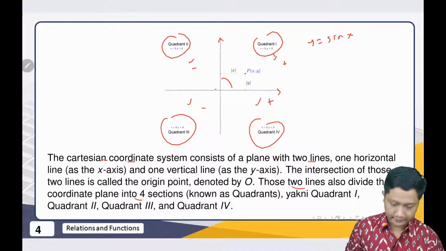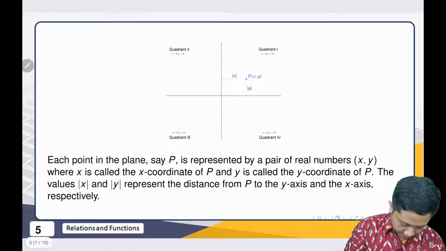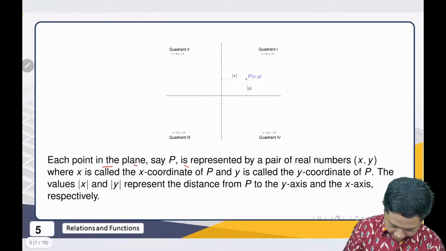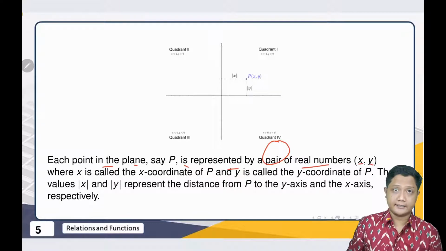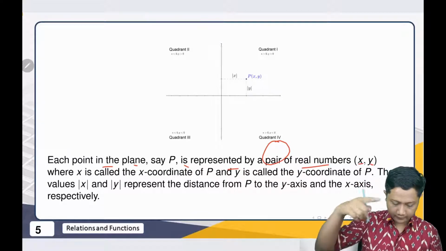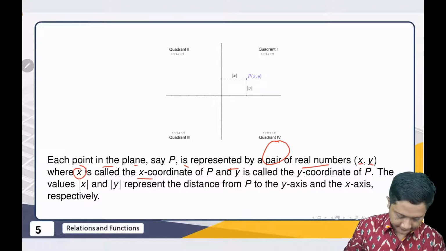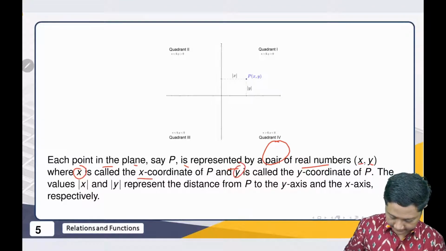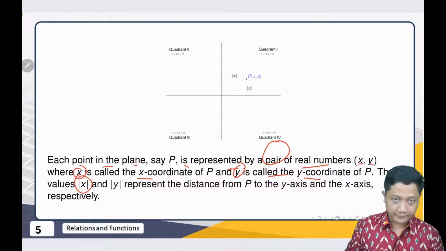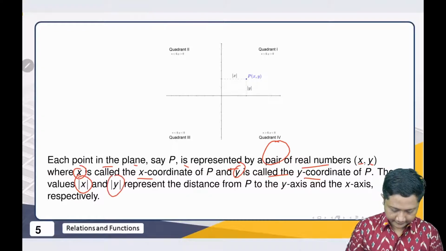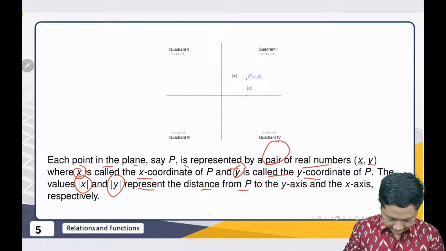That is usually what we have when we deal with the quadrant. Each point in a plane is represented by a pair of real numbers x and y, depending on our x and our y. The x we call the x coordinate, and y is called the y coordinate. The absolute values of x and y represent the distance from P to the y-axis and the x-axis.